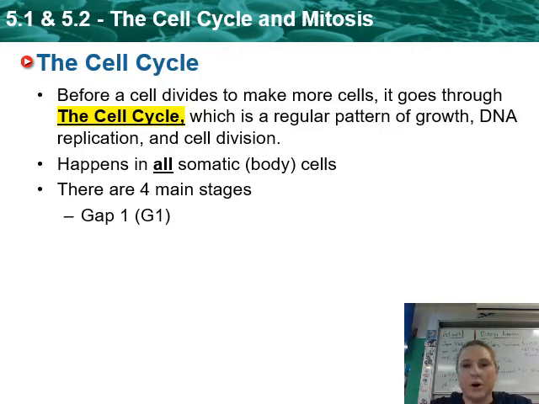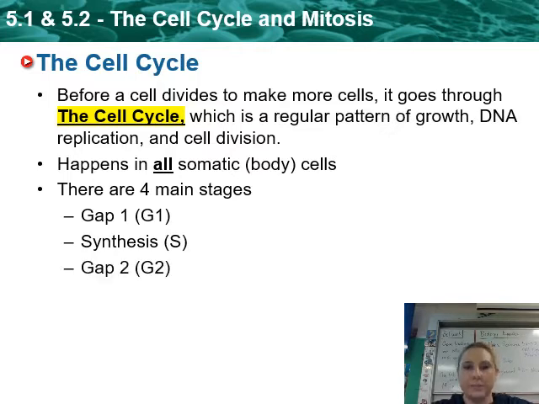This happens in all of our somatic cells. Somatic cells, remember from our presentation yesterday, somatic cells are your body cells. So your blood cells, your skin cells, your bone cells, all those cells are your body cells. The other cells in your body are your reproductive cells, and those are the sperm and the egg. So the mitosis or the cell cycle happens in all of your body cells.